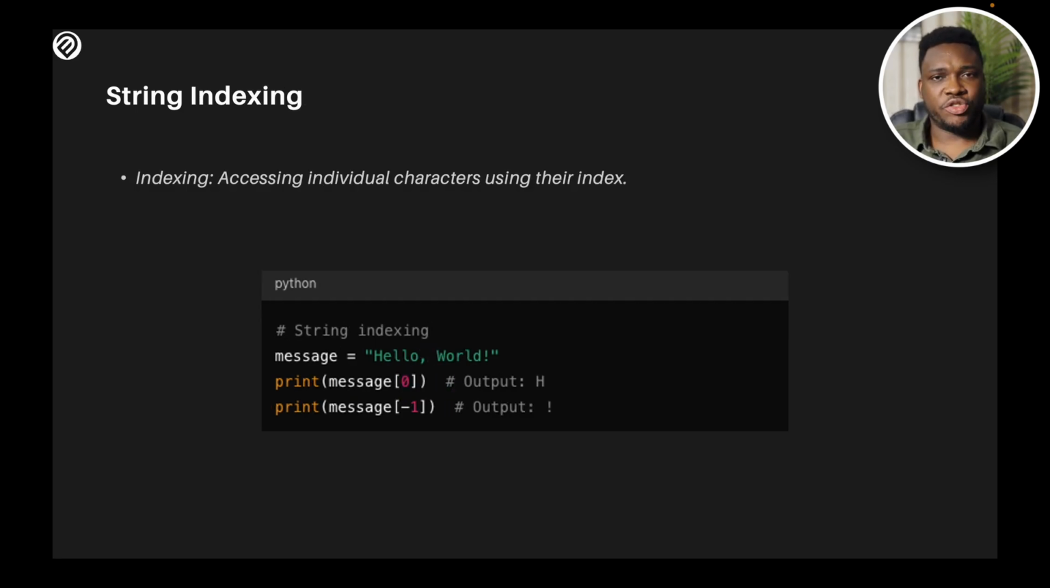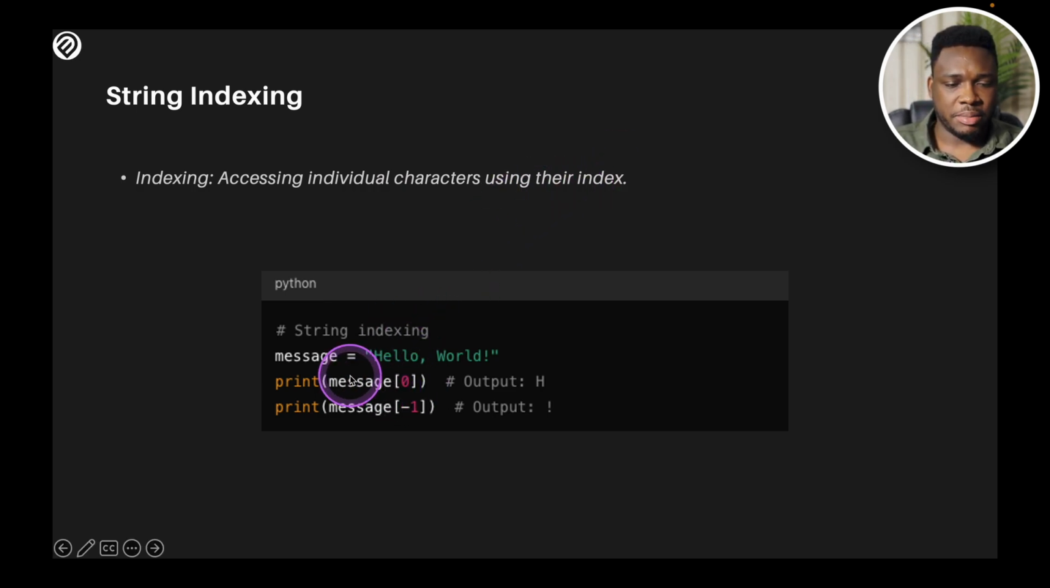Now, let's talk about string indexing. We've talked about indexing when working with tuples, dictionaries, indexing when working with lists, and you could also do indexing when you're working with text. Indexing is essentially trying to access individual characters using their index. I have an example here.